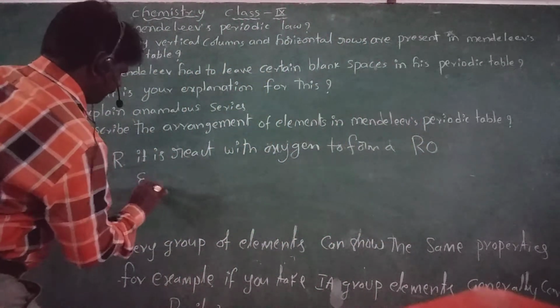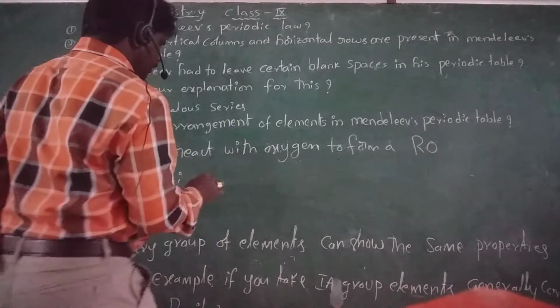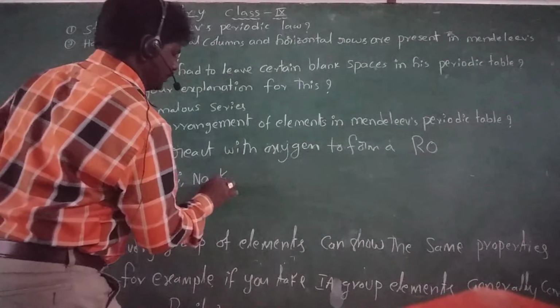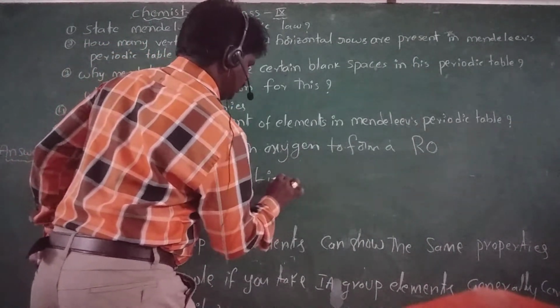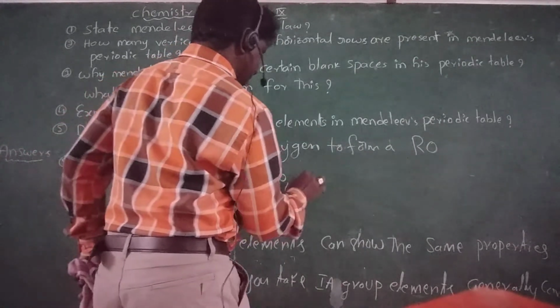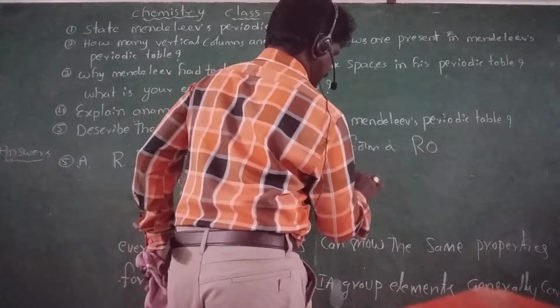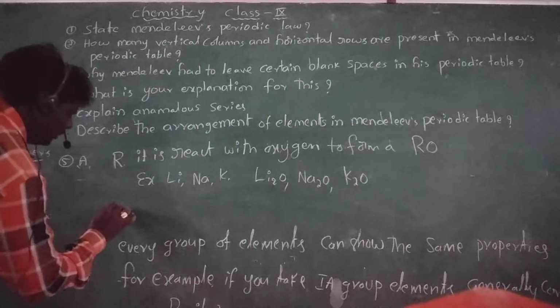Example, lithium, sodium and potassium: Li2O, Na2O, next K2O.